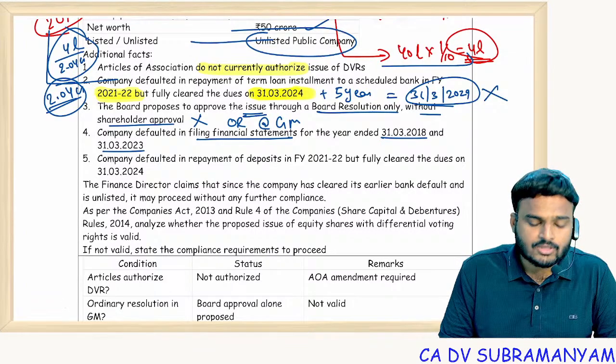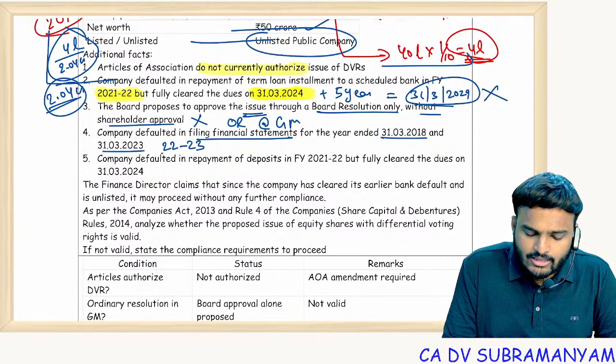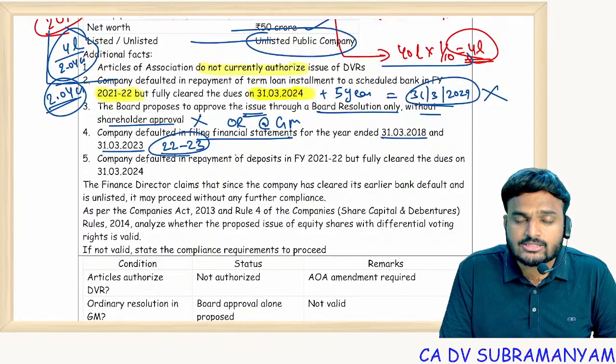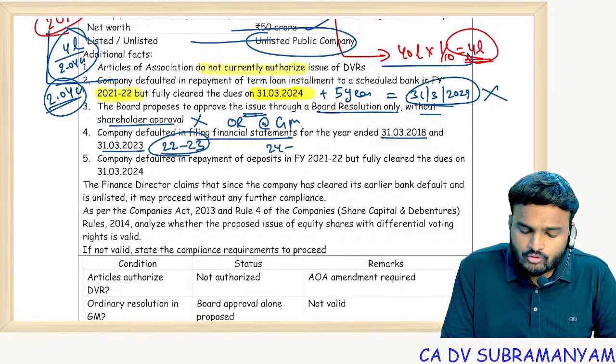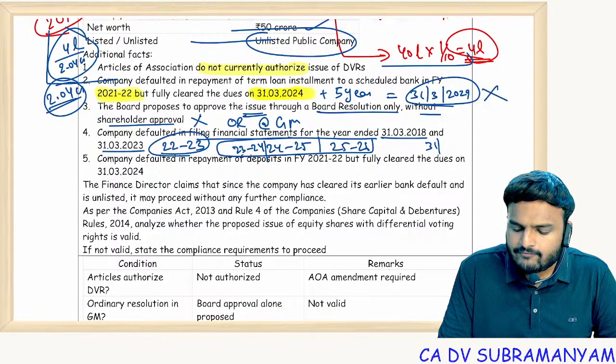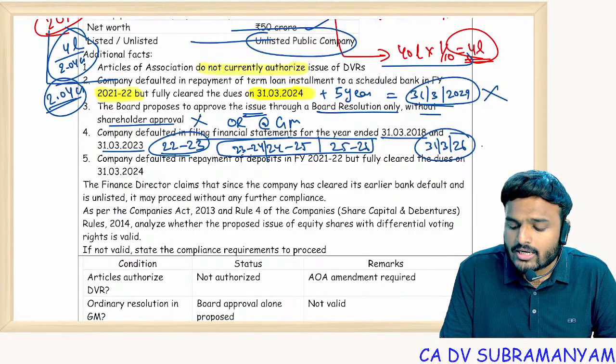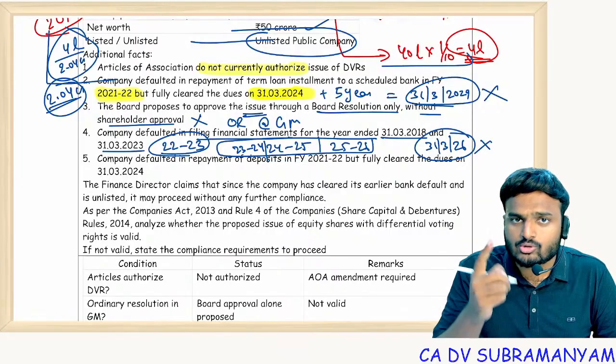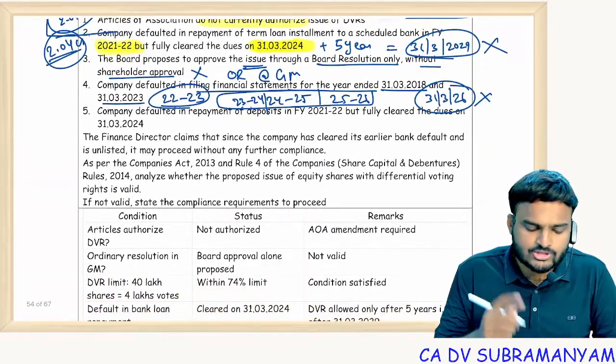2023. So in 22-23 you committed a default in filing financial statements with ROC. Therefore 23-24, 24-25 and 25-26, these 3 years disqualification only. After 31st March 26 you are allowed. Up to 31st March 26 you are not allowed to issue equity shares with differential rights.